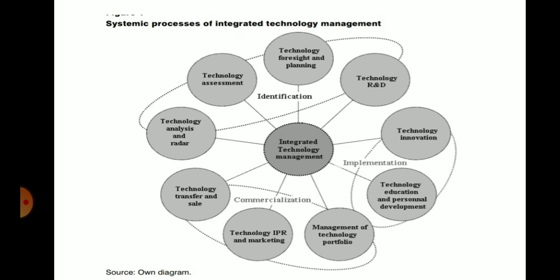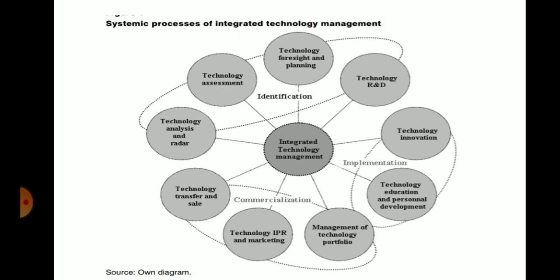The diagram carries 50% of marks. Based on this diagram, you can explain the three main steps in integrating technology management. What are the three main steps involved? Identification, implementation and commercialization of the technology. Identification involves technology analysis and radar, technology assessment, technology forecasting and planning, technology R&D.